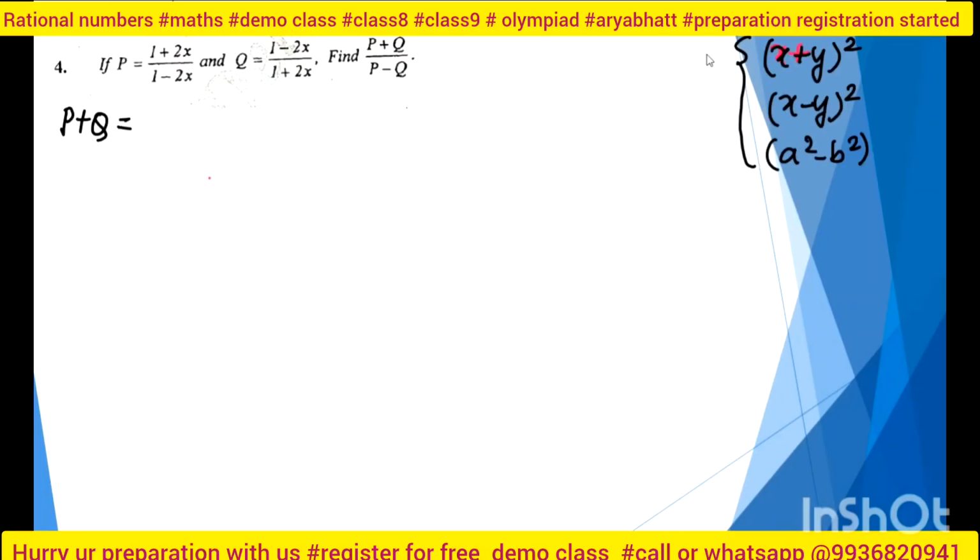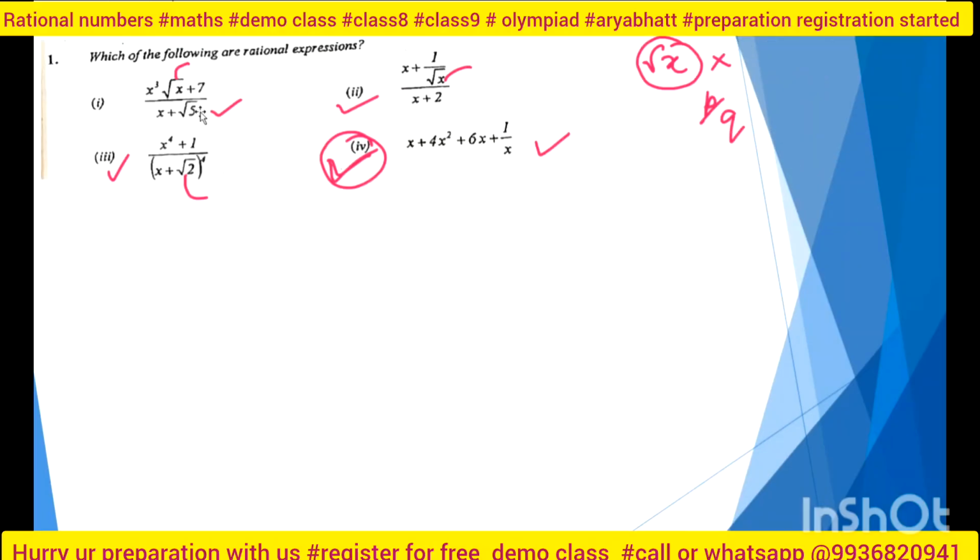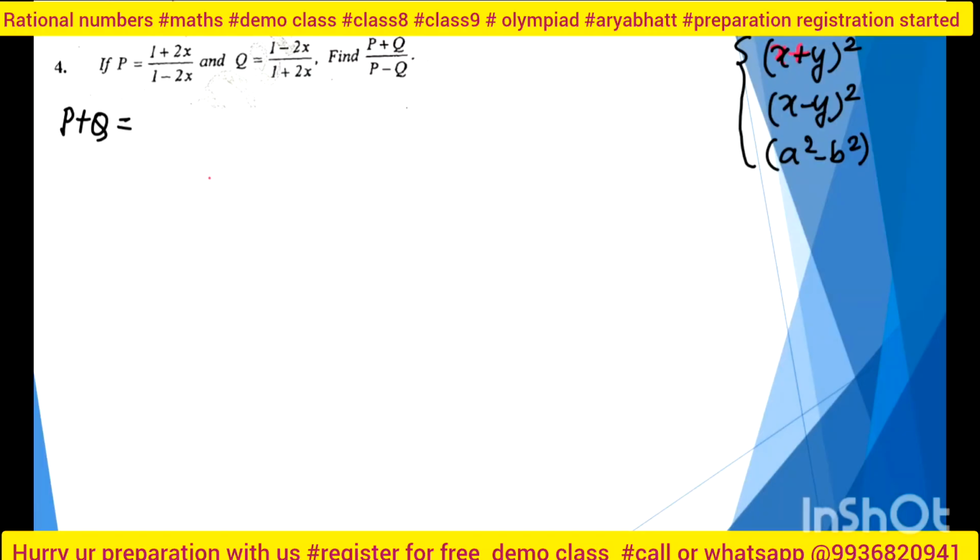One important thing I will tell you is that rational numbers are pure ones, in the sense that if something is not in p by q form, I have to convert it. So in the entire thing, can you tell me which one is the rational number? This one? Yes, ma'am. Automatically, because I am using all these identities. I will use this part also, you know that, right? Okay, fine. This one. So what I will write is 1 plus 2x by 1 minus 2x, since q is this one, so 1 minus 2x upon 1 plus 2x, right?